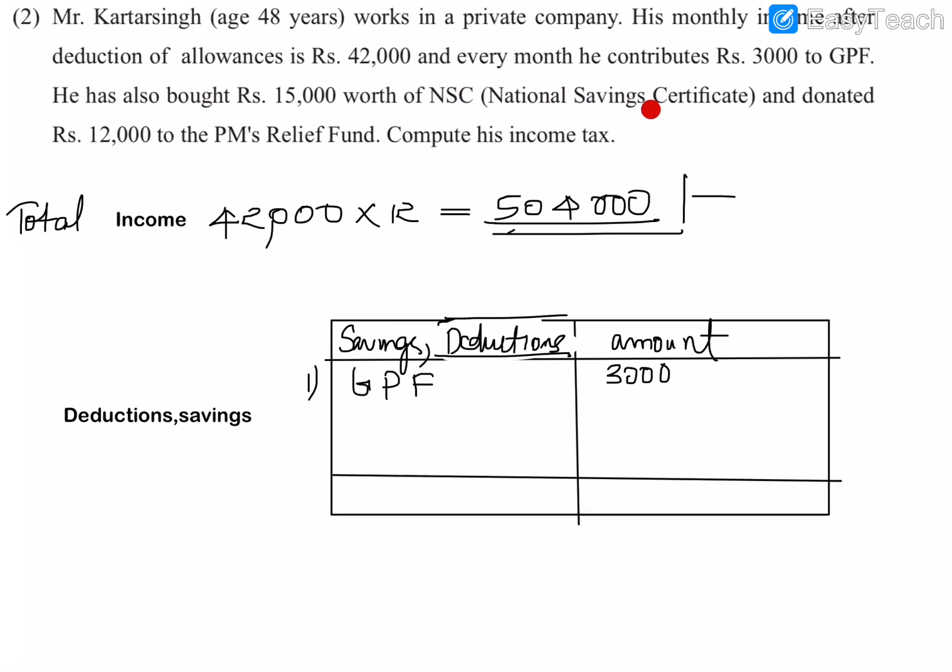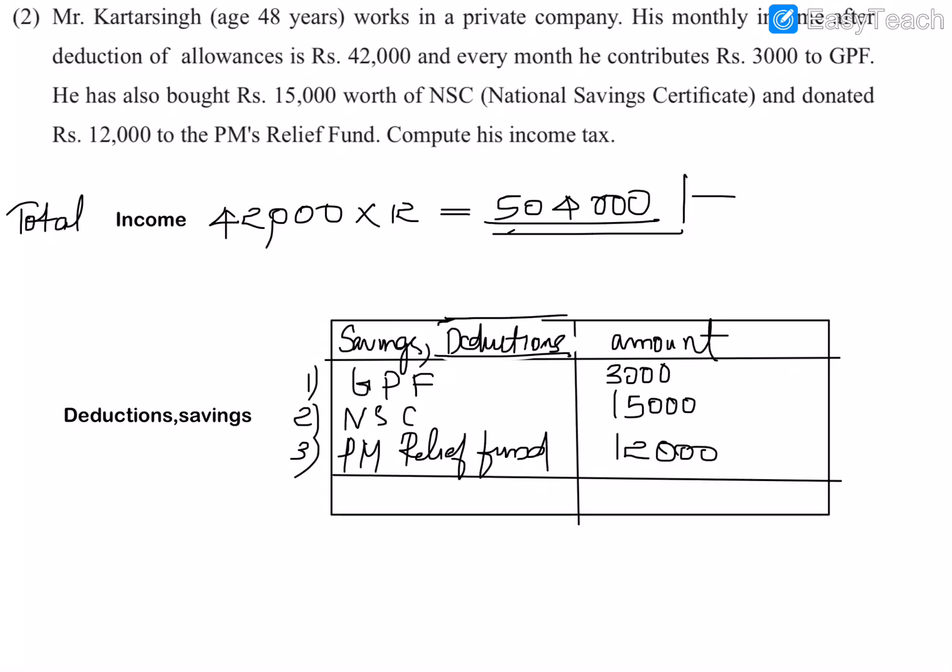He also bought 15,000 of NSC, National Savings Certificate. So we will write that. NSC rupees 15,000 he paid. And what is next? Also he donated 12,000 to PM's relief fund. So that is a donation he has done. So we will write it as PM's relief fund. He donated 12,000 rupees.